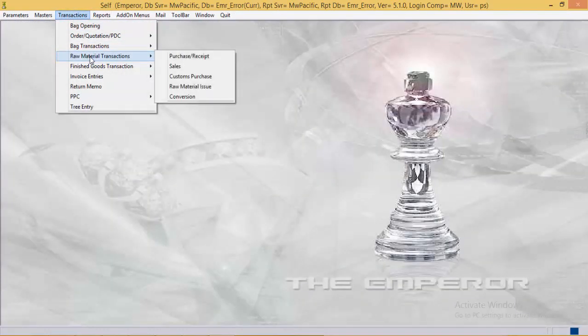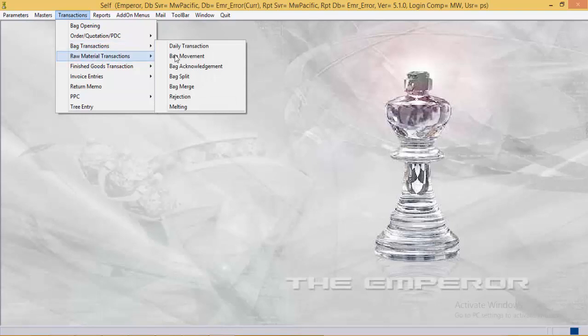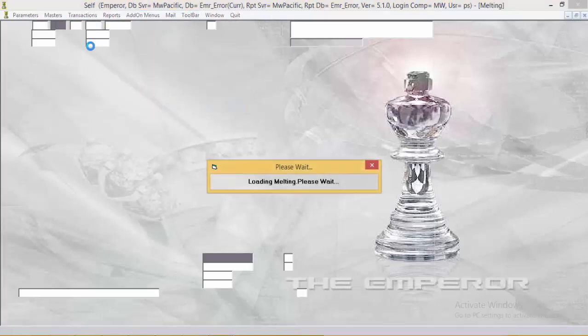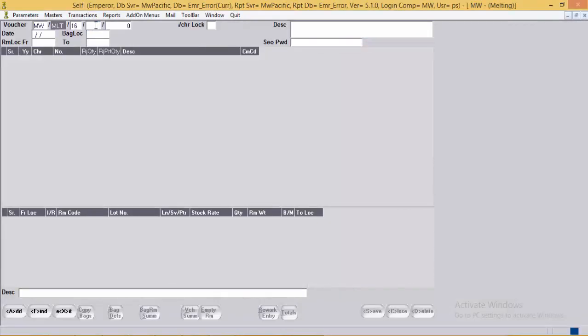After the bag gets rejected, the next step is to melt the bag. Add a voucher, specify the location, the RM from location and to location.